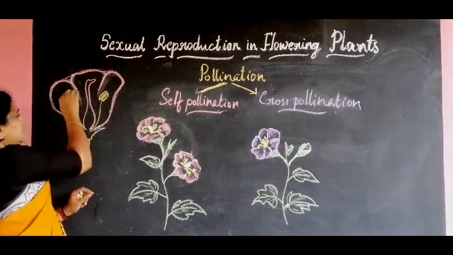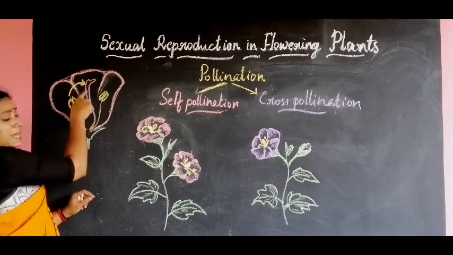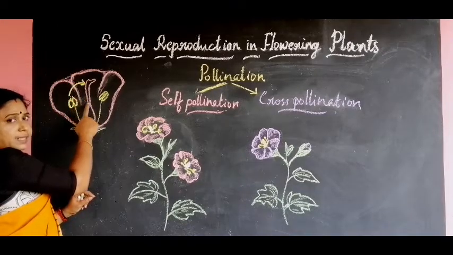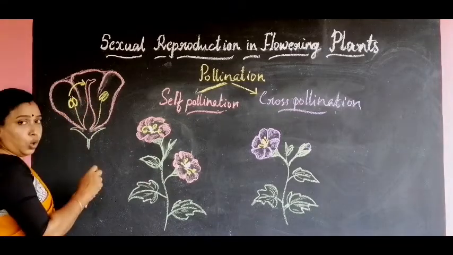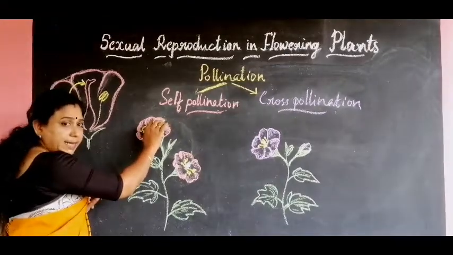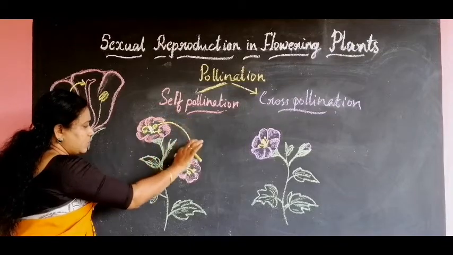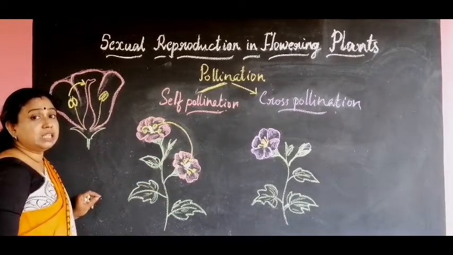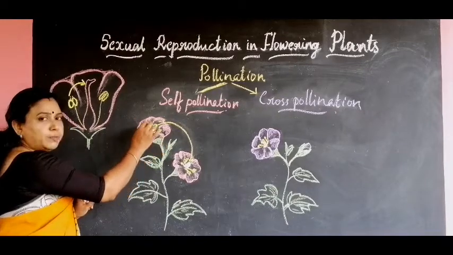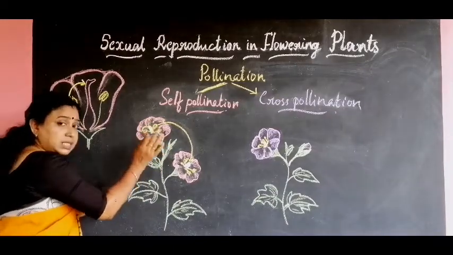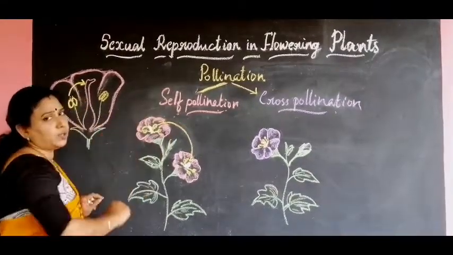That is, the transfer of pollen grains takes place in the same plant. The transfer of pollen grains from the anther to the stigma takes place in the same flower itself. Or the pollen grains from the anther of one flower can be transferred to the stigma of another flower of the same plant. So anyway, these two pollinations occur in the same plant itself. Such type of pollination is called self-pollination.